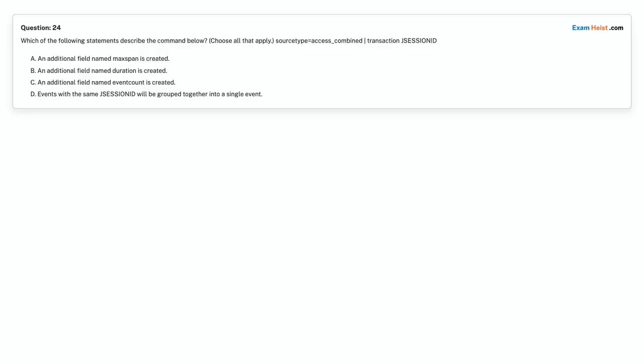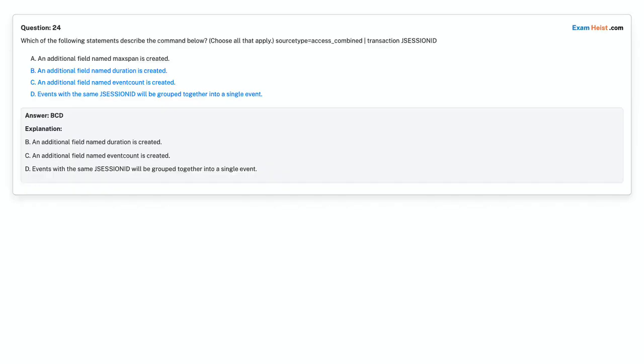Choose the correct answer. Correct answer is option B. An additional field named duration is created. Option C. An additional field named event count is created. Option D. Events with the same JSESSIONID will be grouped together into a single event.